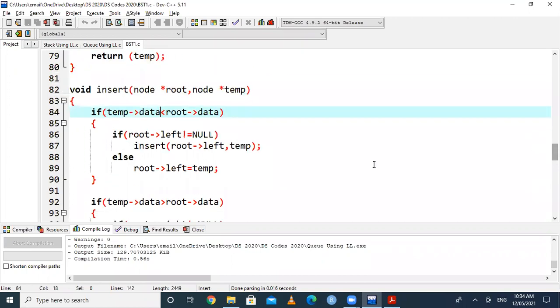And one more thing you have to observe here: this is the definition of the insert function, and the same function is called here. So what is it called? Anyone you can tell me?